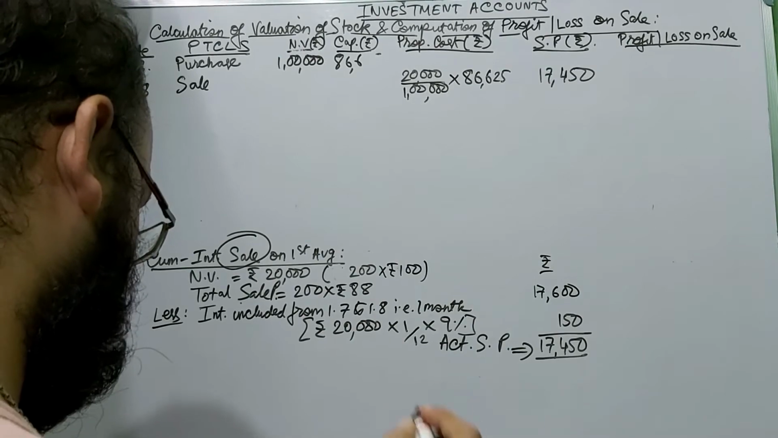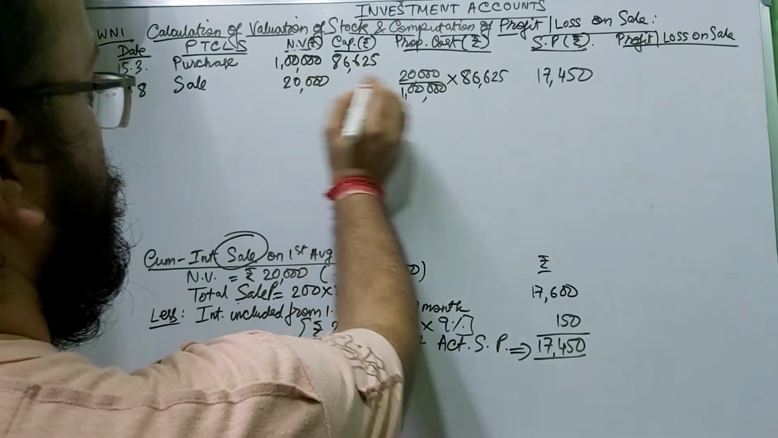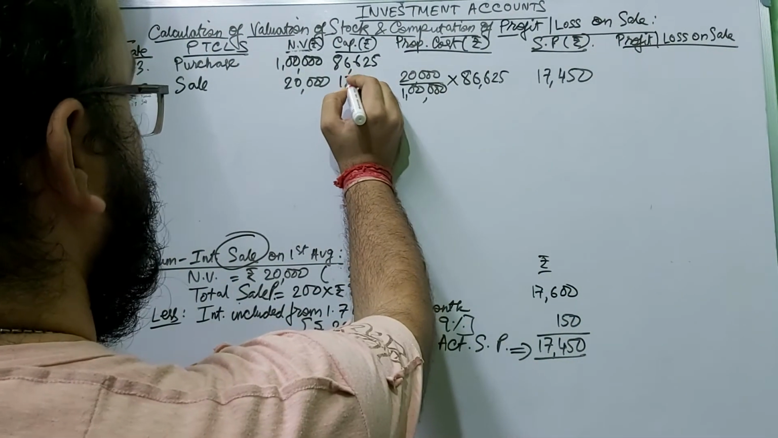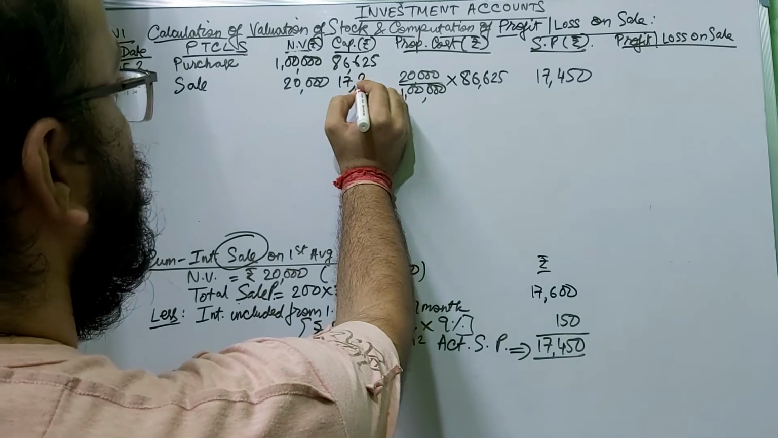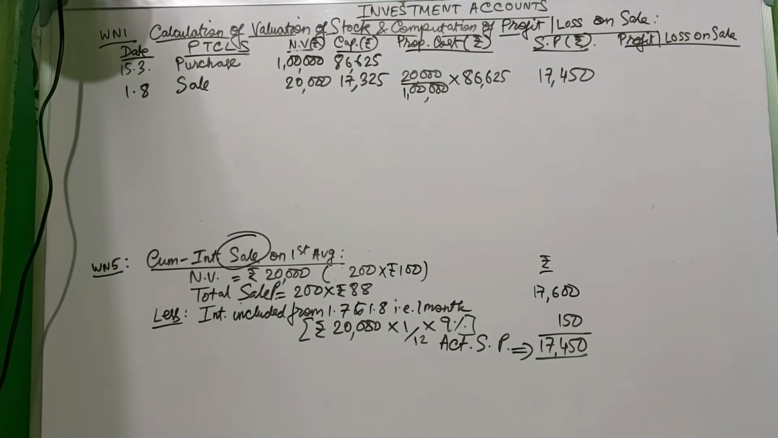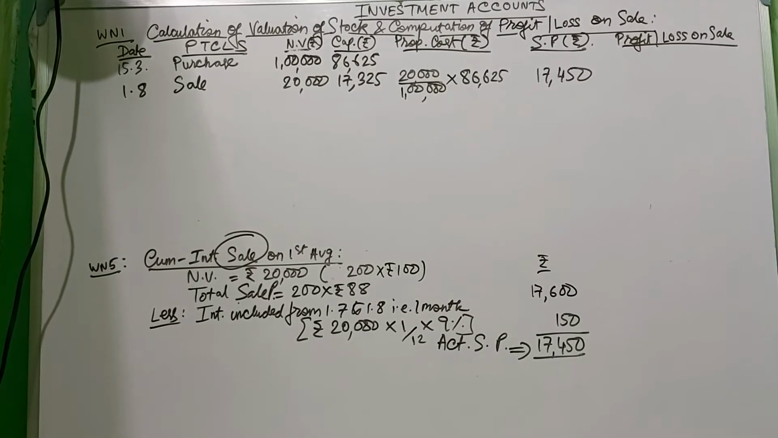How much did you calculate? 20,000 by 1 lakh into 86,625, it will be 17,325. This is the capital value. The formula I always try to remember: sale price divided by previous nominal value into previous capital value.